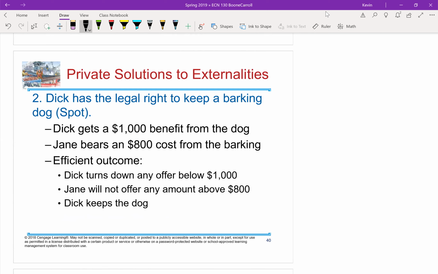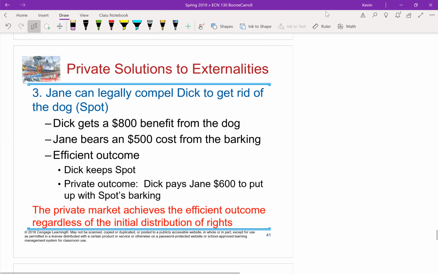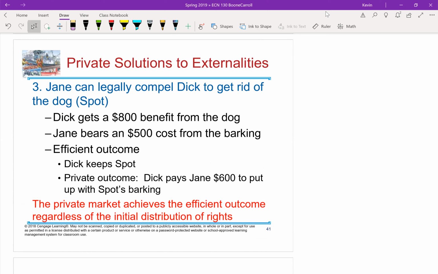No deal is made. But again, we're in our socially optimal spot because Dick values the dog more than Jane values the quiet. So socially, we're in our optimal position. The third case is that Jane has the right to quiet, so she can just tell Dick, you have to get rid of the dog, and then the dog goes.